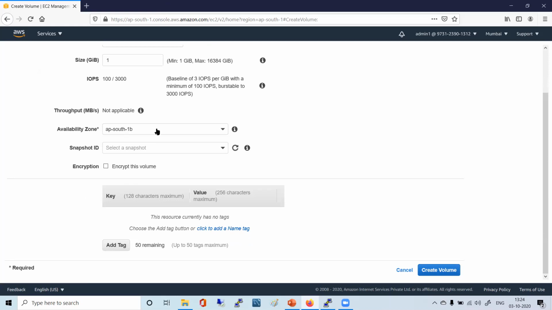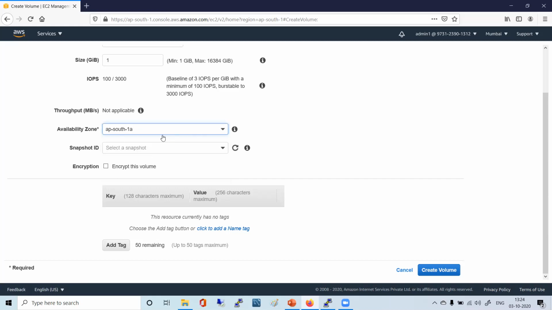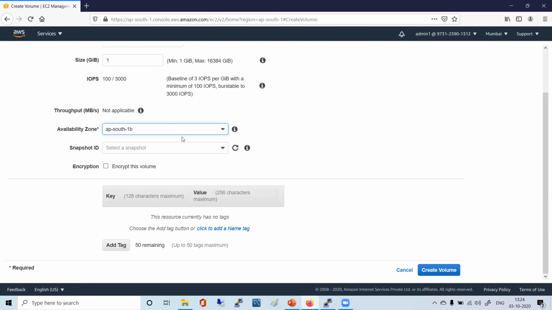If you choose another one, will your instance be able to access it? If I create it in 1A, can my instance access it? No. We have to keep the one in which our instance is running, right? Then only I can attach it to my instance.